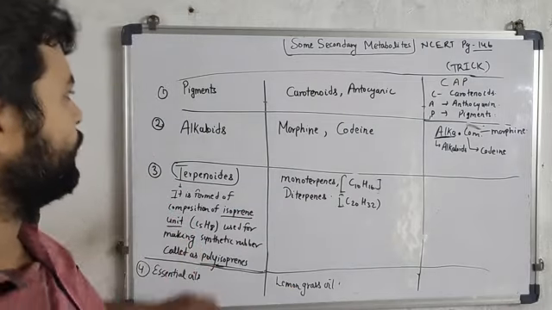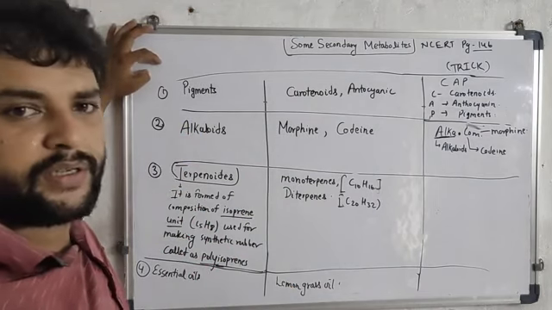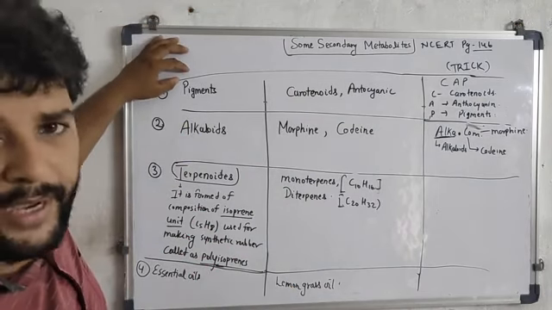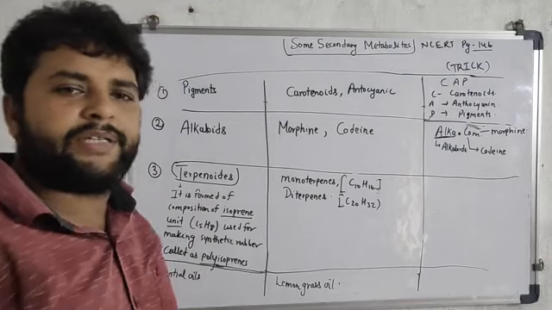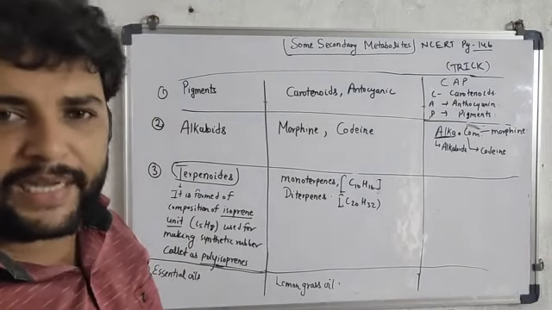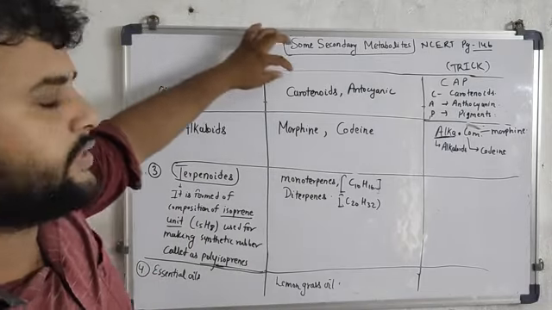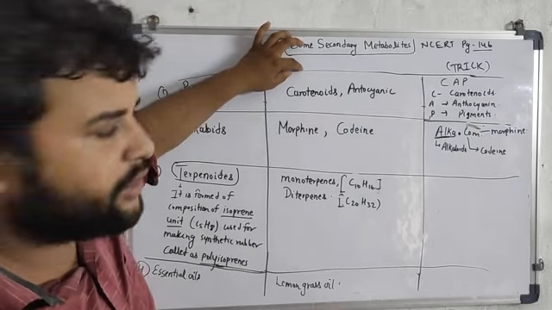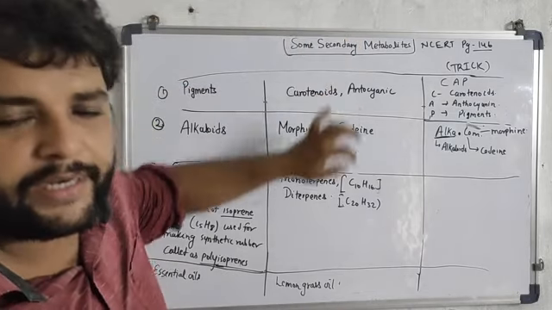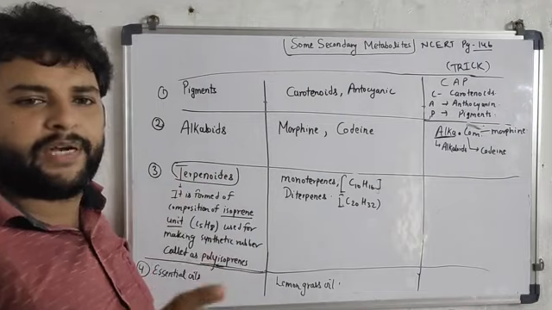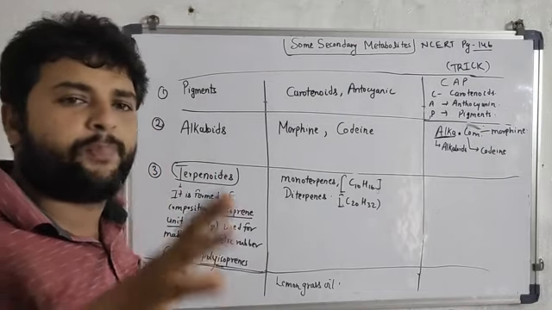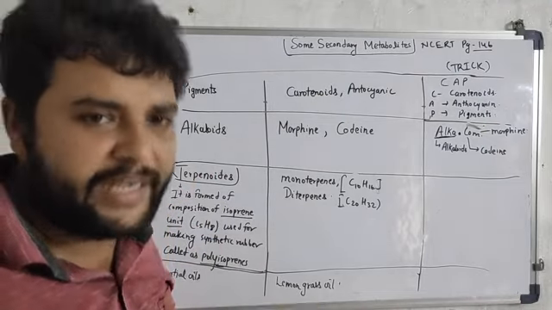Let us continue. The first secondary metabolite is pigment. In pigments there are two examples given in the NCERT: carotenoids and anthocyanin. These are examples of pigments. So pigments are basically secondary metabolites.